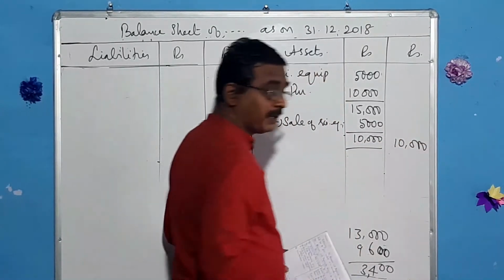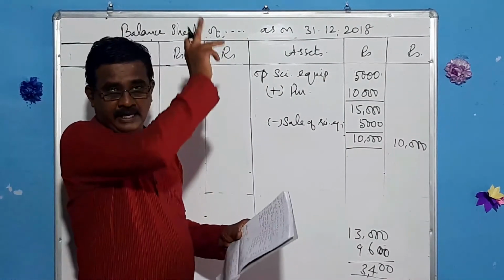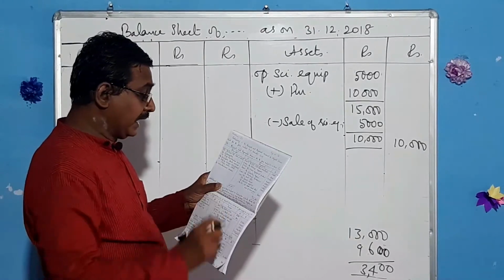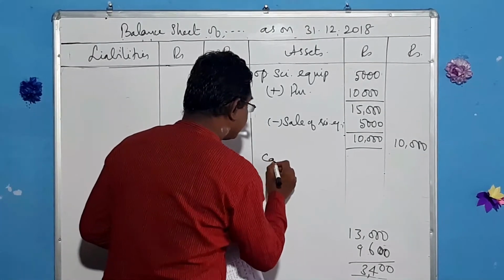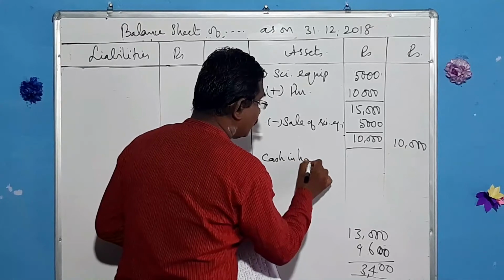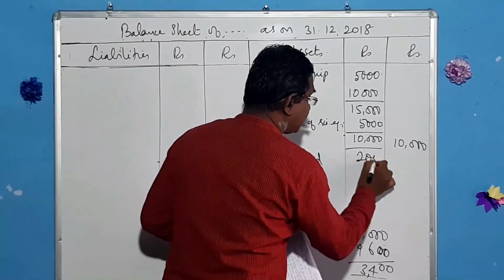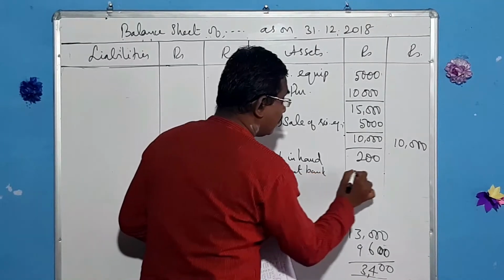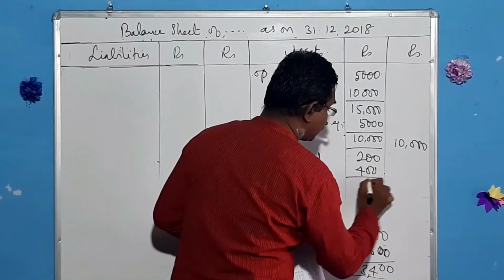And normally, first we have to bring that cash balance from the receipts and payments account. Cash in hand 200. And cash at bank 400. On the whole, that comes to 600.